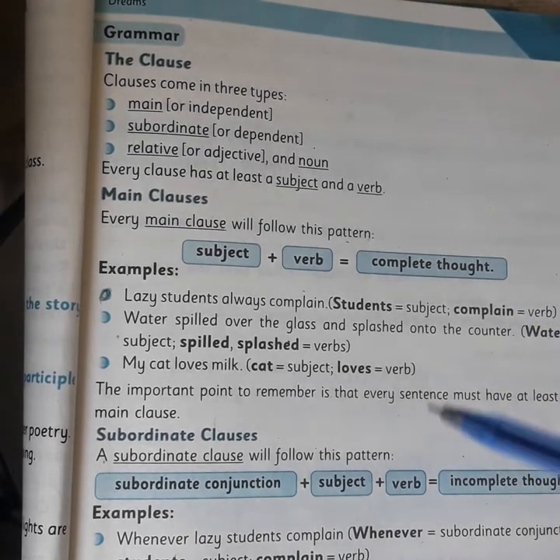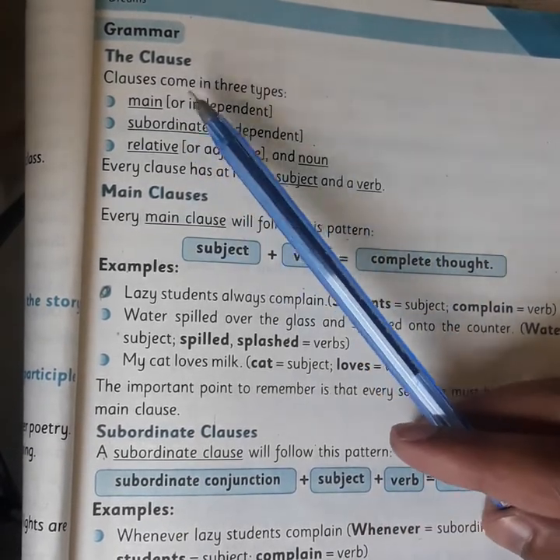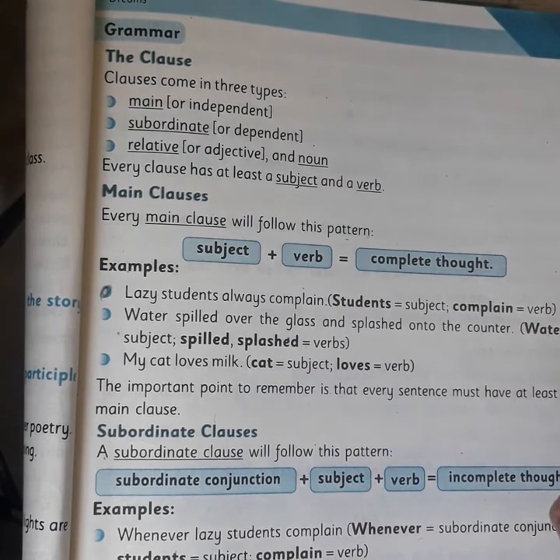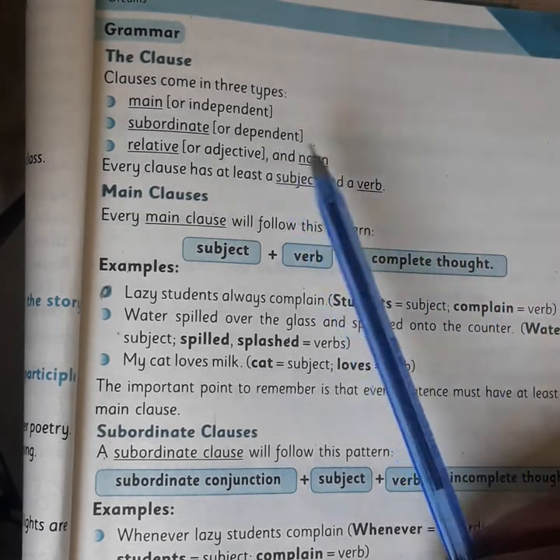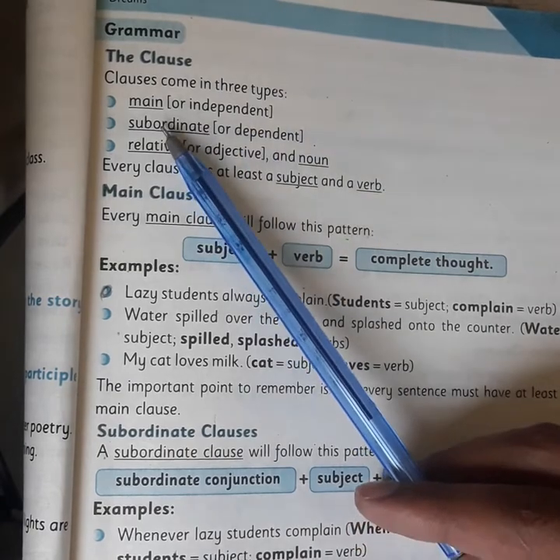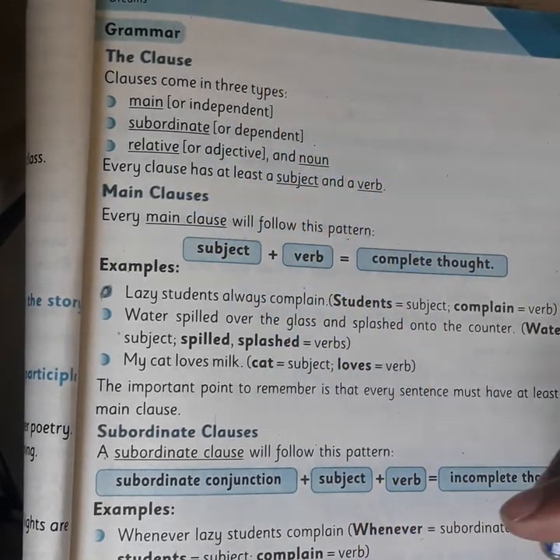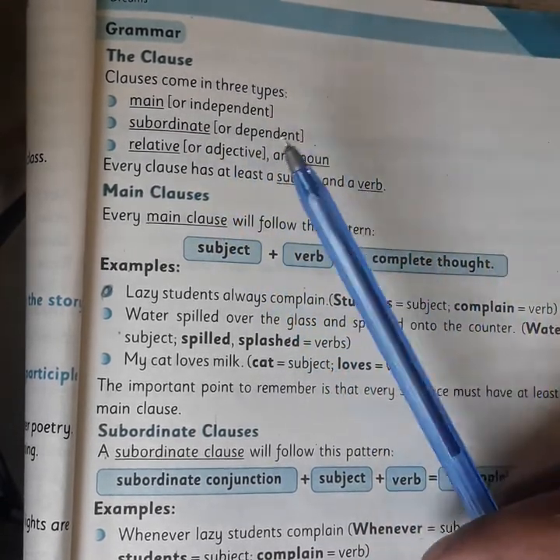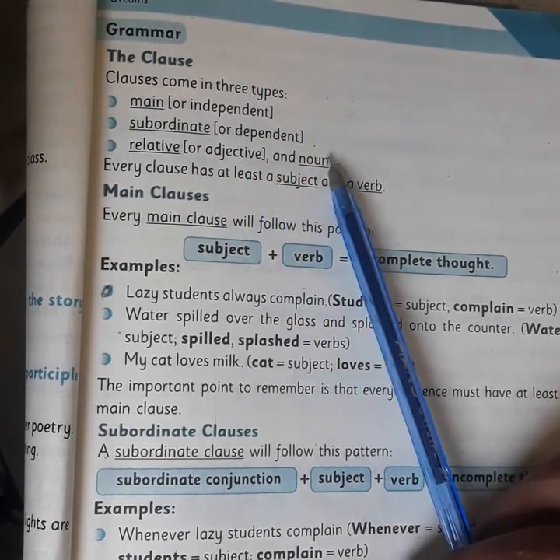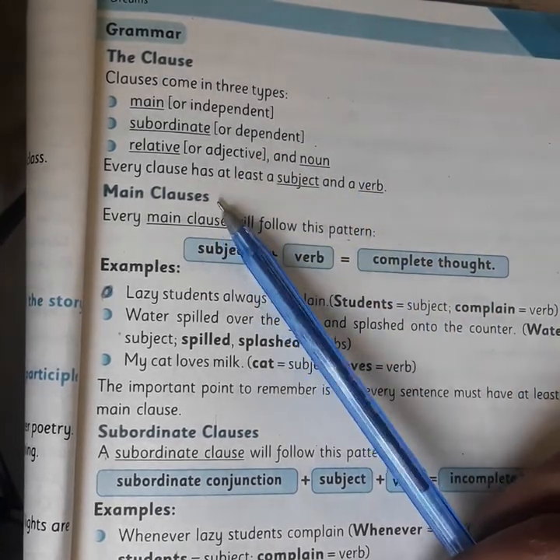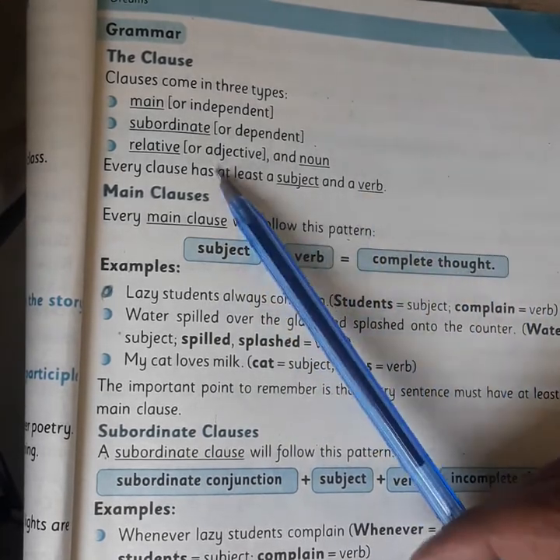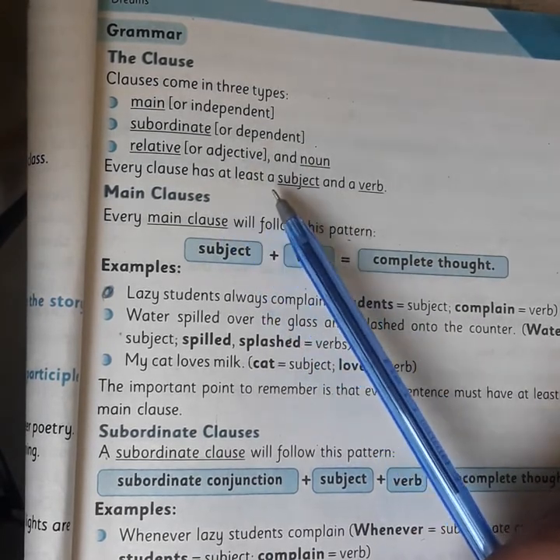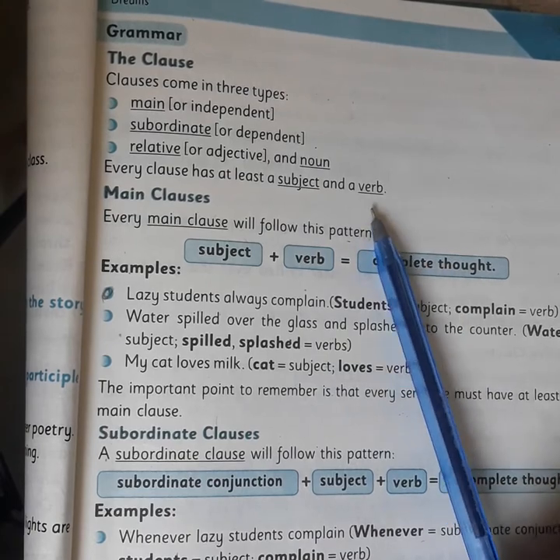Dear students, now we are moving toward the third part of the grammar, the clause. What is the clause? We have already discussed the concept of clause in detail. Clauses come in three types: main clause or independent clause, subordinate clause or dependent clause, and relative or adjective and noun clause. Every clause has at least a subject and a verb. So this is the definition of the clause: a group of words which has a subject and a predicate. A predicate means a verb.